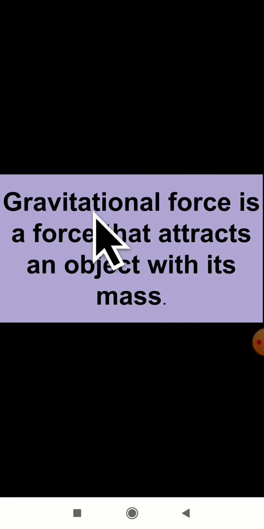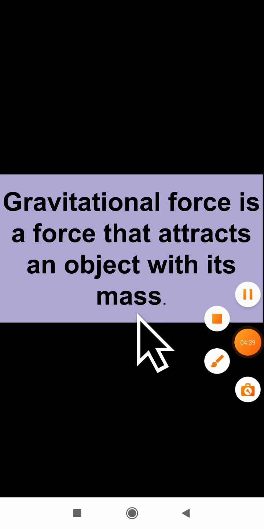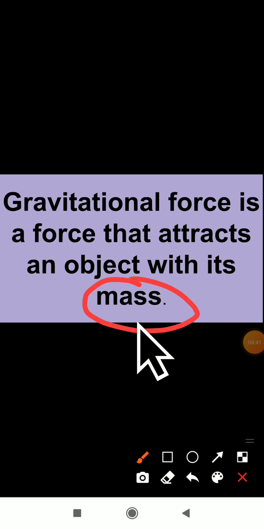Here is the definition of a gravitational force. Gravitational force is the force that attracts an object with its mass. You can tell it in your own words also: gravitational force is one force that pulls all the objects towards the earth. Or else you can define it in this manner also: gravitational force is a force that attracts an object with its mass. Here the meaning of mass is weight.